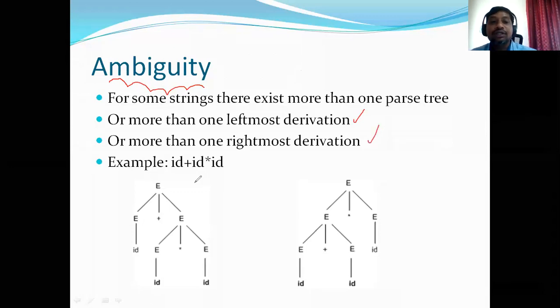Okay, as shown here, id plus id into id. This can be derived either like this or like this. This is a leftmost derivation, and this is another leftmost derivation, right? So in either case, we say id plus id into id is an ambiguous statement, a string, right?